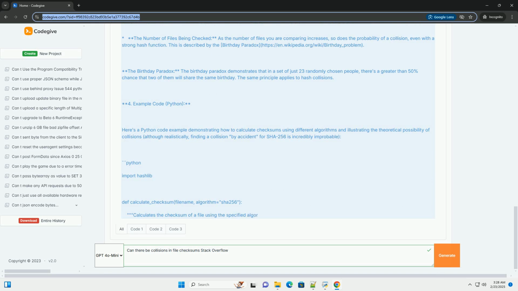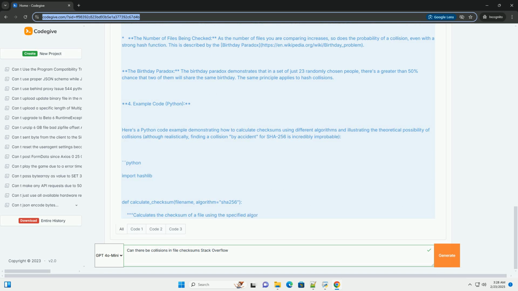This makes MD5 unsuitable for anything that requires strong integrity checks. SHA-1 collisions: in 2017, a team demonstrated a practical SHA-1 collision. They created two PDF files with the same SHA-1 hash but different content. This event further solidified the recommendation to avoid SHA-1.